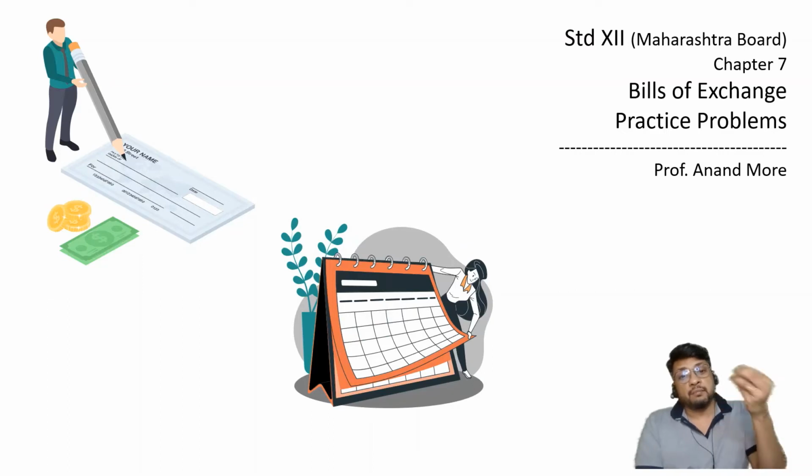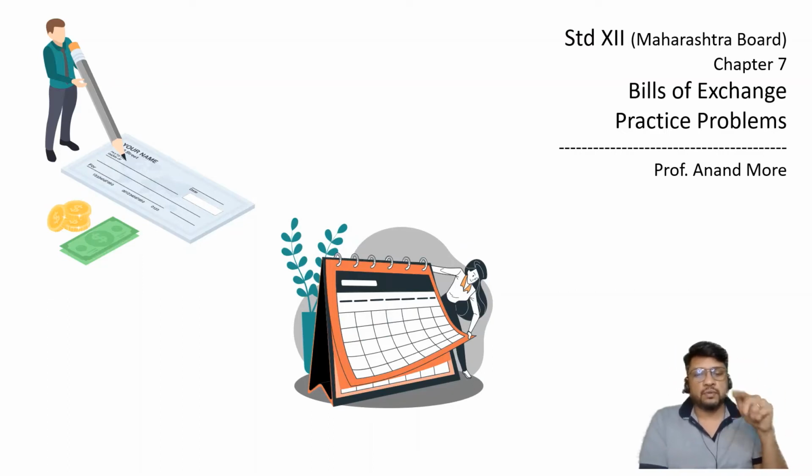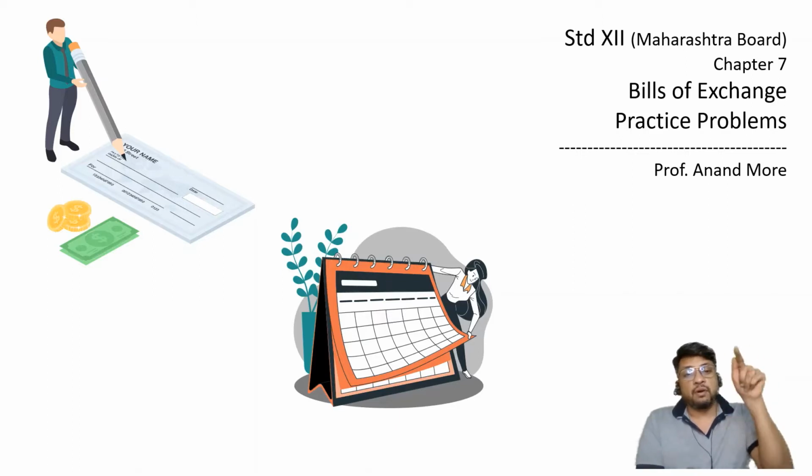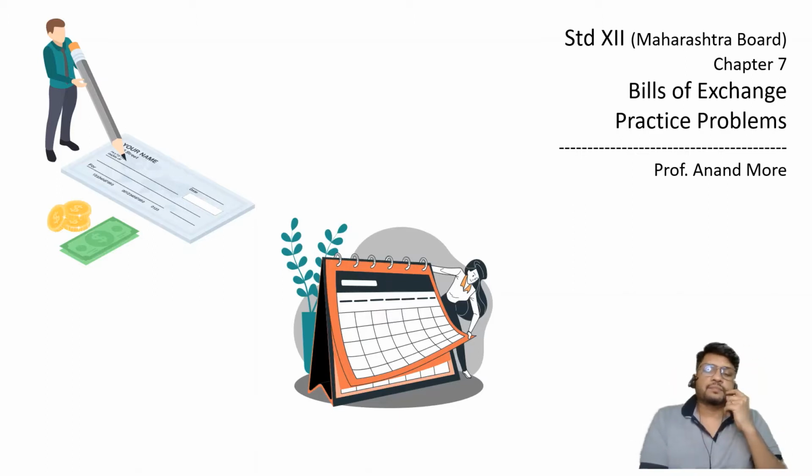In that case it will become live after day after tomorrow. So let us say on 20th of December you are drawing a check, but on the check you are putting the date of 1st of January. Then the check becomes live on 1st of January, not today, and it becomes payable from 1st January.